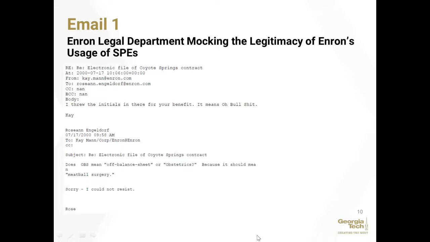And this is a particularly alarming email because the correspondence is between two attorneys who have a duty to shareholders, the public at large, and to their clients. So this is a particularly disturbing email that shows a general disregard and the prevalence of the use of improper accounting practices at Enron.